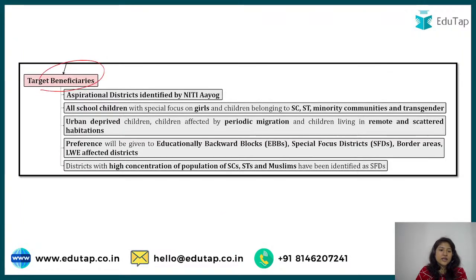Okay, and here the target beneficiaries: we are talking about aspirational districts. What are these aspirational districts? In a particular state, there are some regions, some districts, which need more focus than the rest of the districts, or they are underdeveloped in comparison to the rest of the districts, right? So they have special focus from the government, identified by Niti Aayog, and these are known as aspirational districts, right?